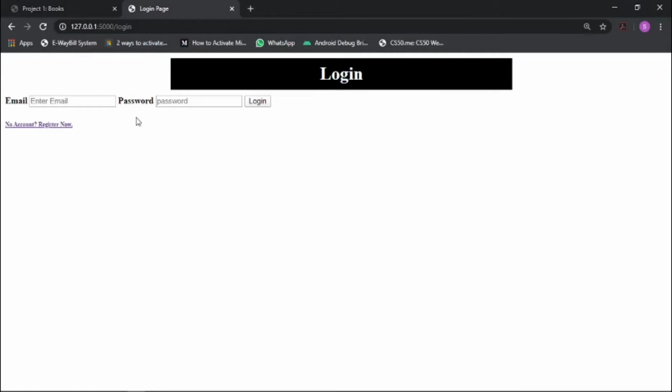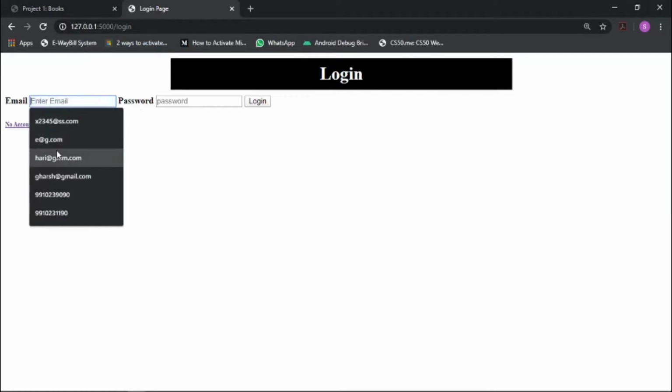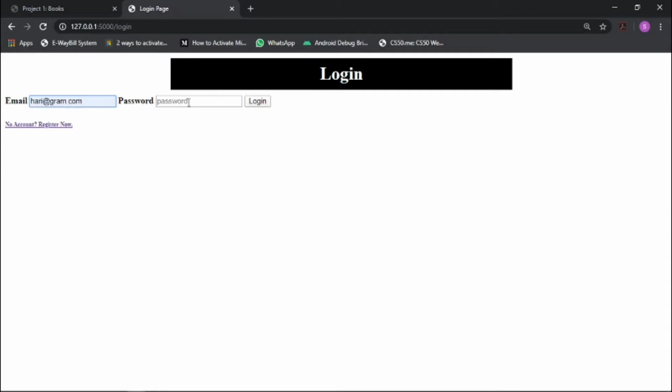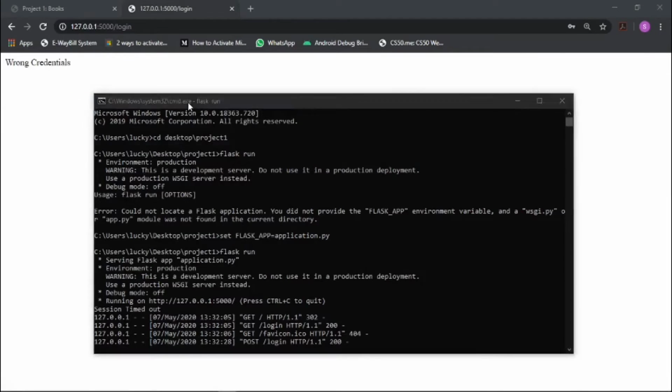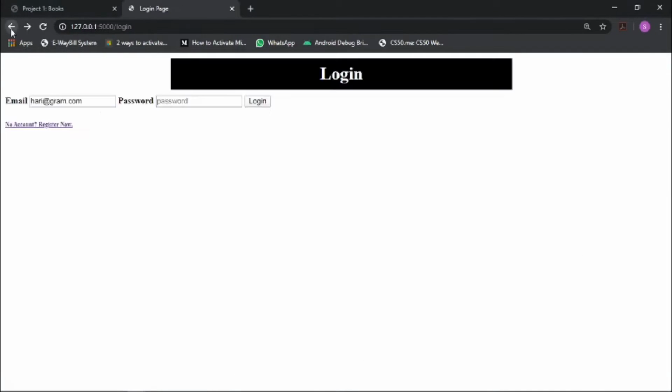Here I will see the login page. First I need to log in. I will log in with, I guess, this one, and I don't remember the password actually. Let me think. The password was, yes, I got the password right. Let's wait and see if it is working or not. And no, it was wrong. The password was wrong.